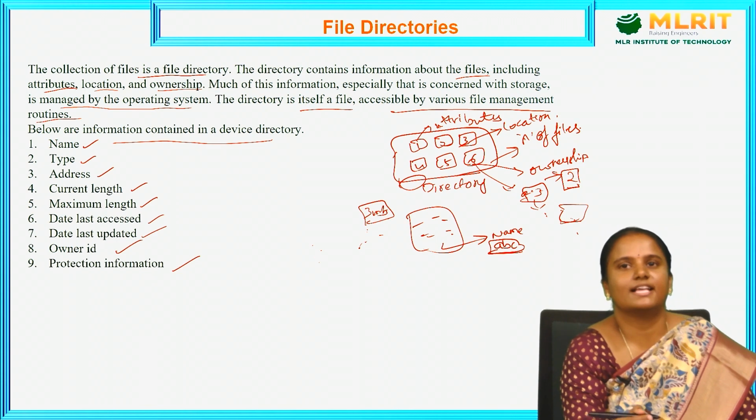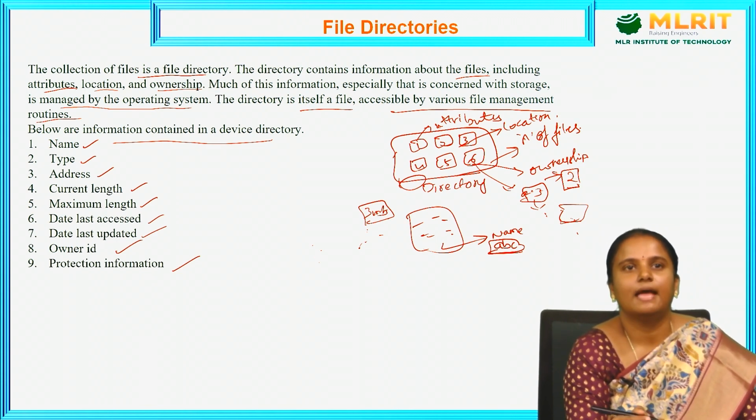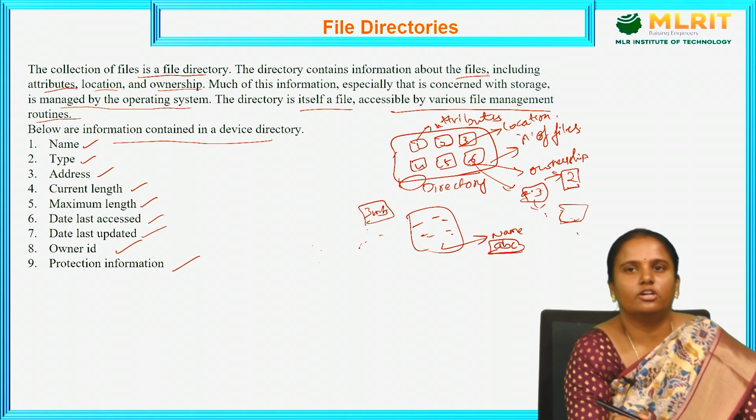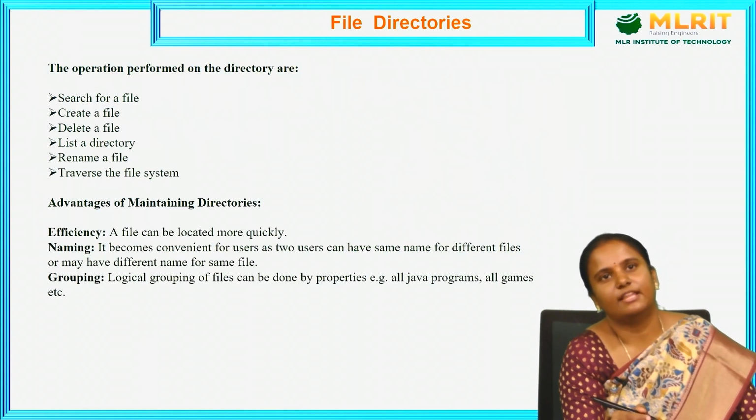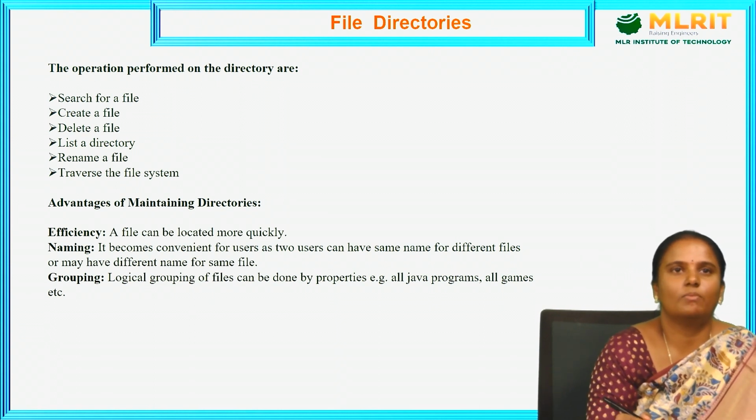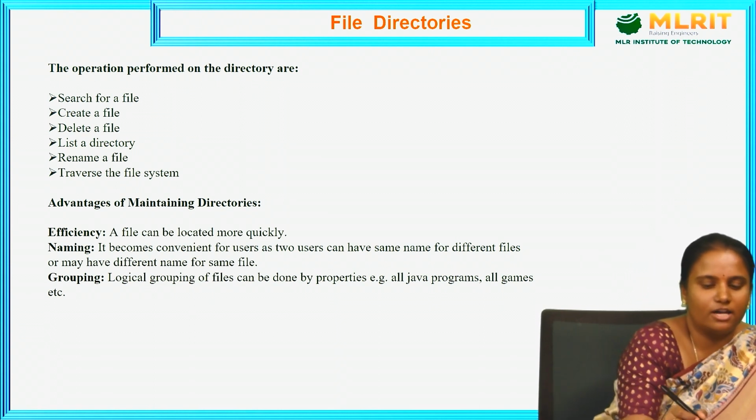So what are the device directories? They consist of name, type, address, current length, maximum length, date last accessed and date last updated, owner ID, and how we are going to protect it. So next, what are the operations performed for each directory? Whatever the directory, how we are going to find it, how we are going to create, how we are going to search. So let us see the operations performed for the directory.